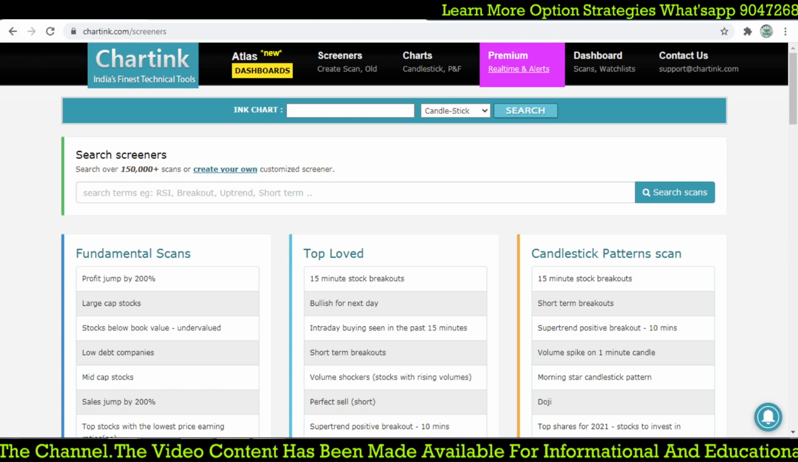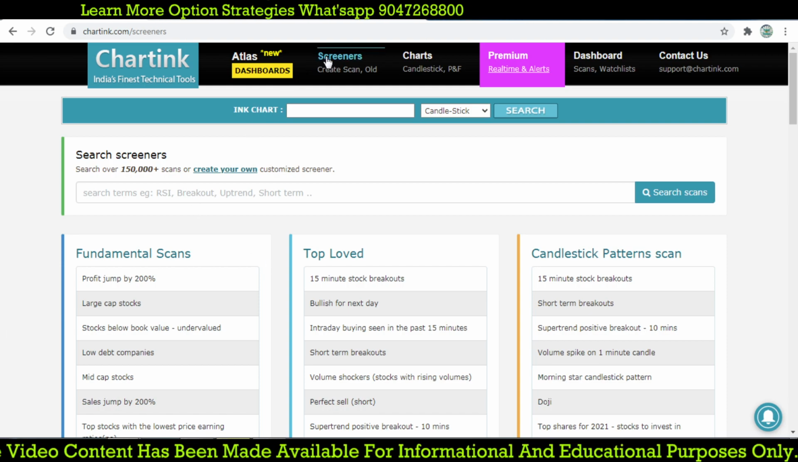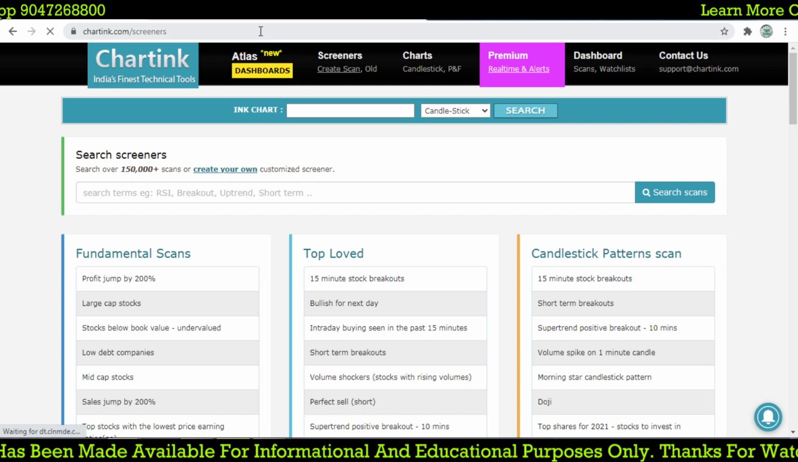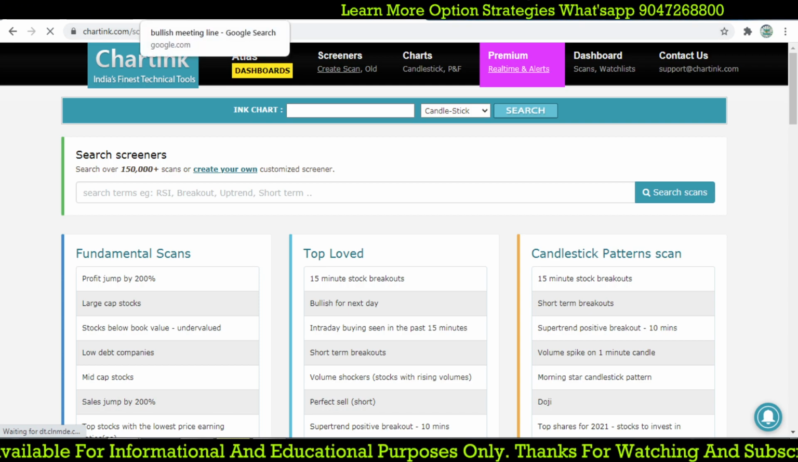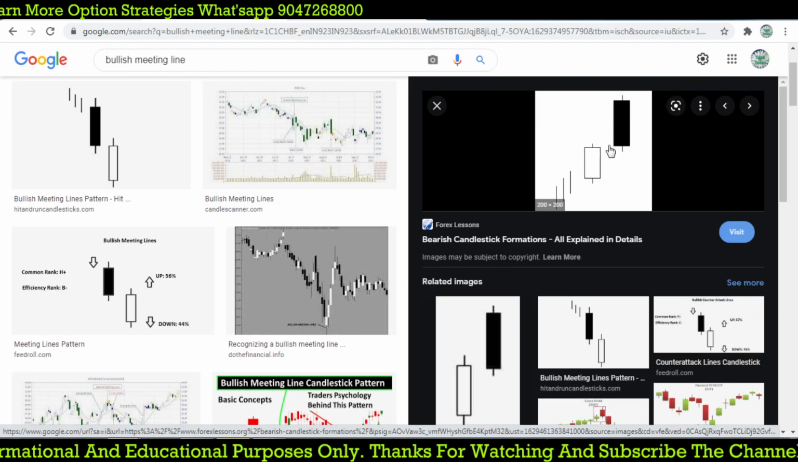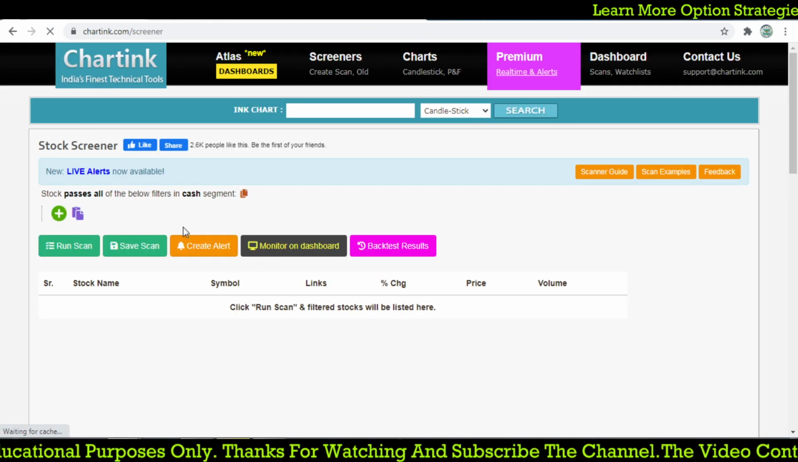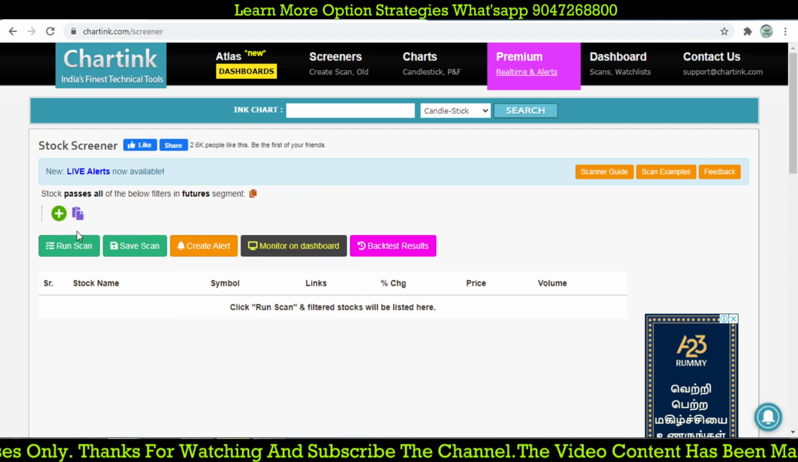Bullish meeting line: how it forms and how it looks. What is the condition? We are going to create a scan. You can go through Google and try it out, to see what a bullish or bearish meeting line is. I will just give you a simple example. I am going to create a code for how it forms in futures.